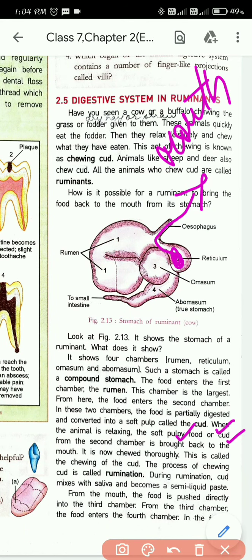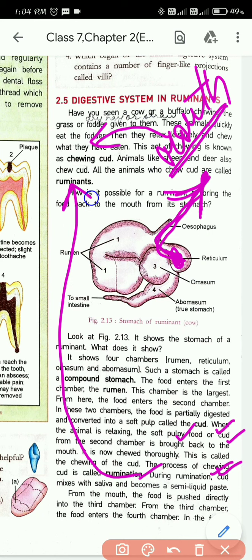Understood? So when the food is brought back from the second chamber to the mouth, that is what we call chewing of the cud. When the ruminant chews the cud again, that process we call chewing of the cud. And that process is known as what? Rumination. And those animals who do this process of rumination are known as ruminants.